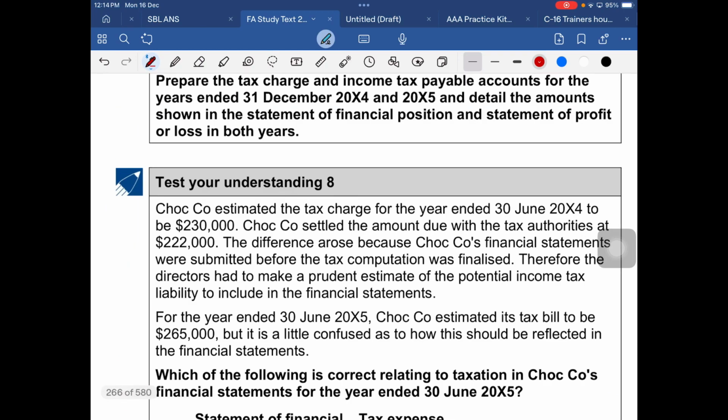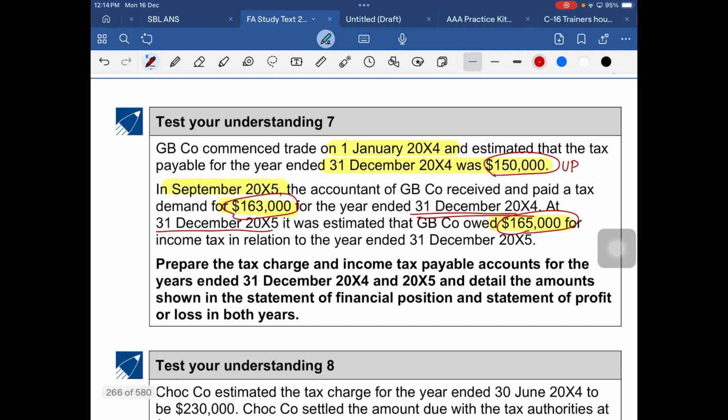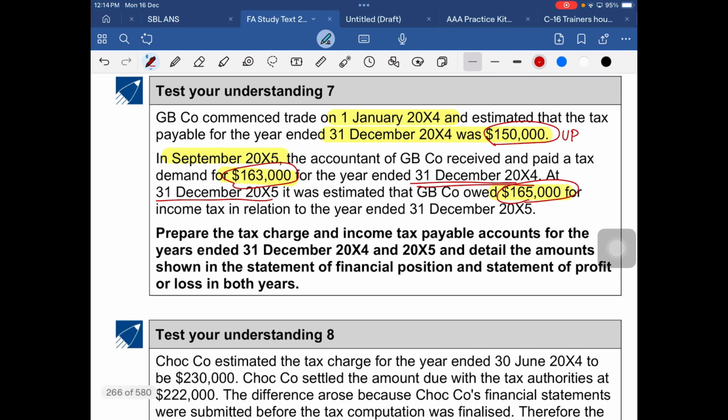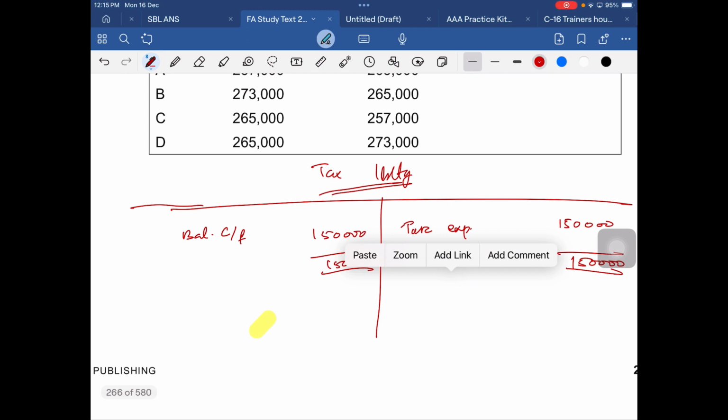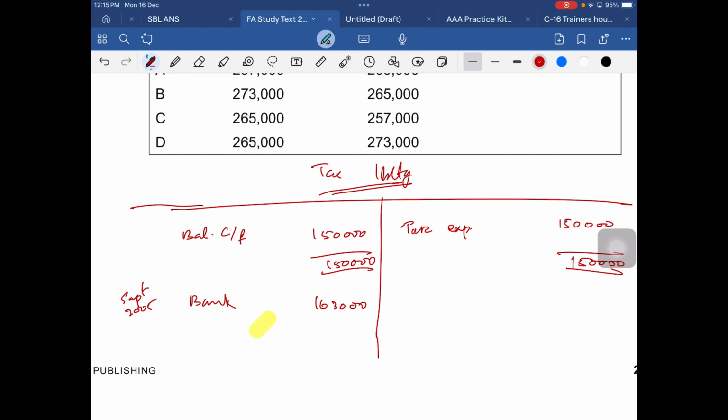But what happened when we paid in September 2005 is that we had to pay 163,000, right? Clear? So in September 2005, what we actually paid by bank is how much? 163,000. Now, here we already have a balance brought forward of how much? 150,000, right? So additionally, we had to pay the under provision again. Under provision is how much? 13,000. Clear?